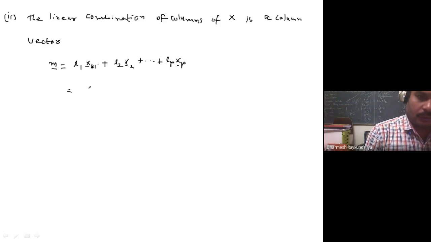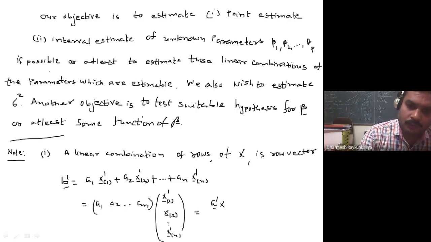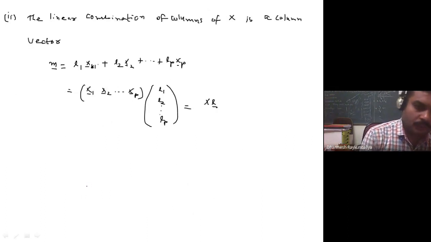That is written as x1, x2, up to xp times l1, l2, up to lp, which is nothing but X l. Just remember, whenever you find the linear combination of columns of X, it is written as X l and gives a column vector. Whenever you find the linear combination of rows of X, it can be written as a dash X and it gives a row vector. Just note this.